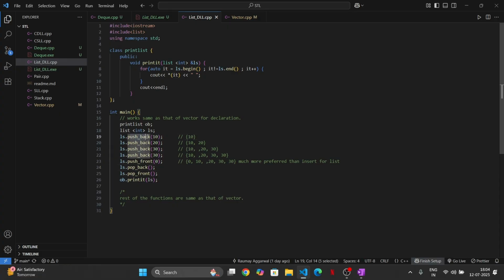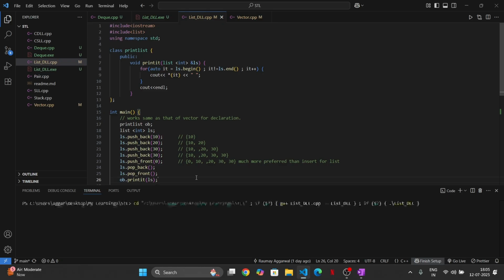So the push back function pushes to the back of the list. Push front pushes to the front of the list. So I have pushed back 4 elements, that is 10, 20, 30, 30. I push 0 in the front of the list. So 0, 10, 20, 30, 30. Now, pop back. You know what pop back means. We remove this element. With pop front, we are removing this element. So what do we get as an output from here? I'll just run this program and we'll see. We should get 10, 20, and 30. And see, we get 10, 20, and 30.